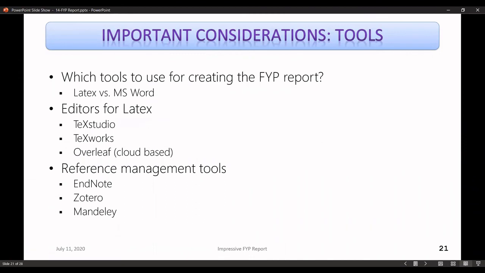All right, most of us use Microsoft Word for creating the FYP report document, but we have another tool called LaTeX. That's also a very good tool that I recommend students to use. In LaTeX, a lot of things are taken care of automatically.